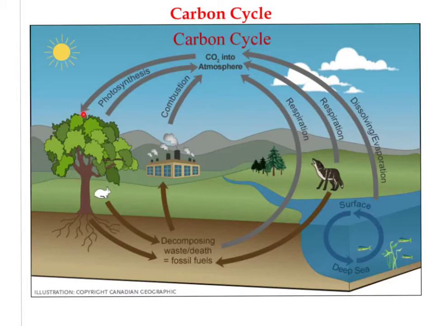Some of that will remain in the body of that plant or the autotroph. Some of it will be consumed by consumers, and if a consumer eats the carbon, then it would use that carbon in its body as well. And so we have that cycle of different organisms obtaining the carbon from the autotrophs.